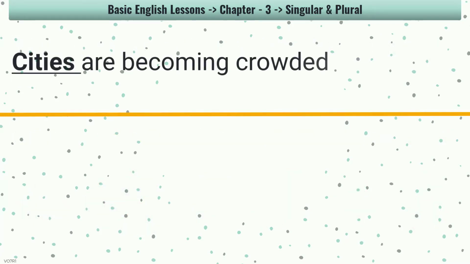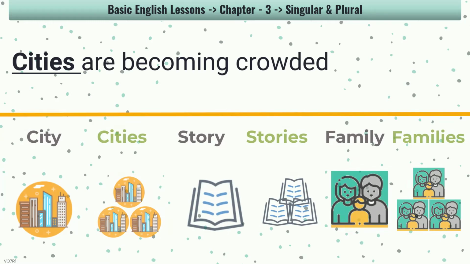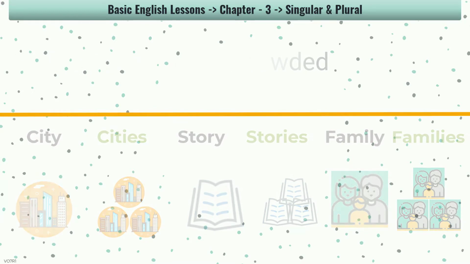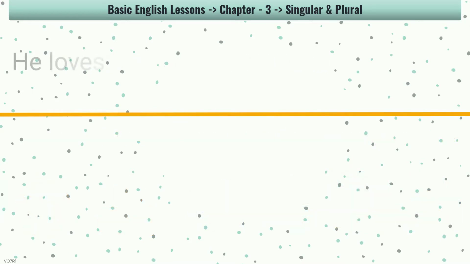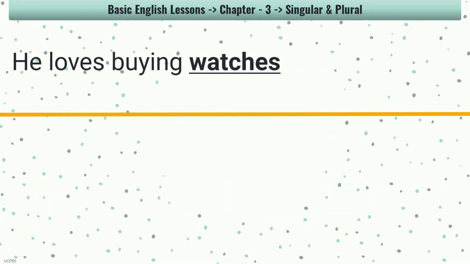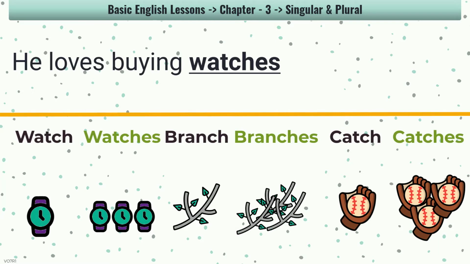Cities are becoming crowded. The word ends with y and you remove y and add ies. City, cities. Story, stories. Family, families. He loves buying watches. The word ends with ch and you add es to make plural. Watch, watches. Branch, branches. Catch, catches.